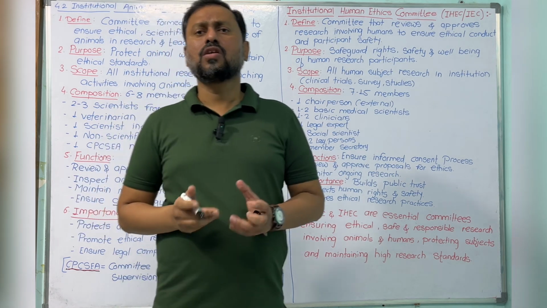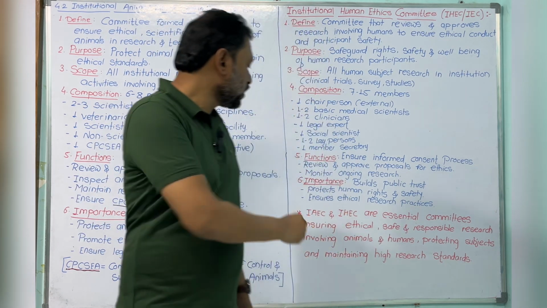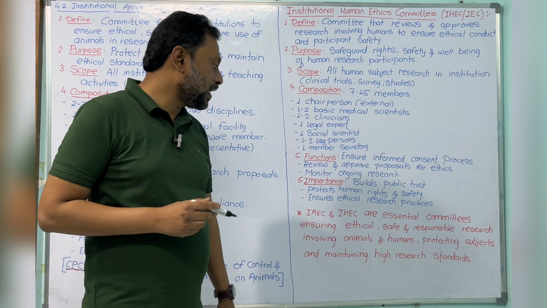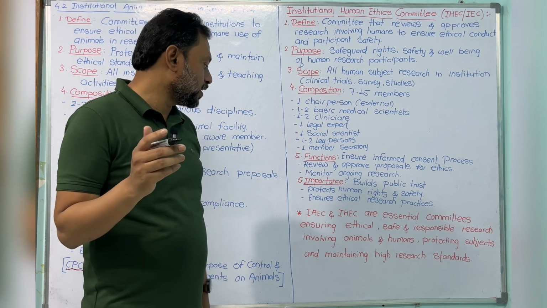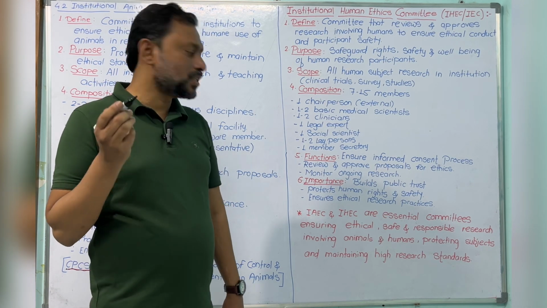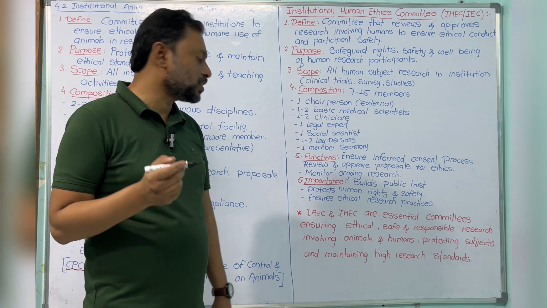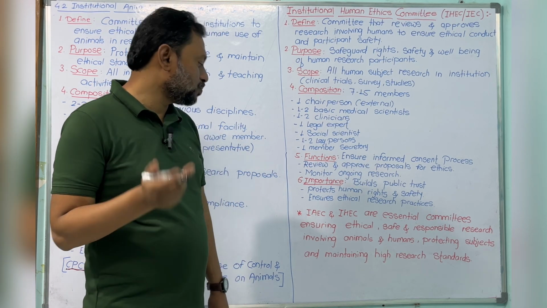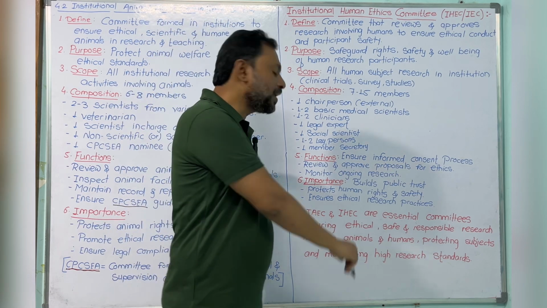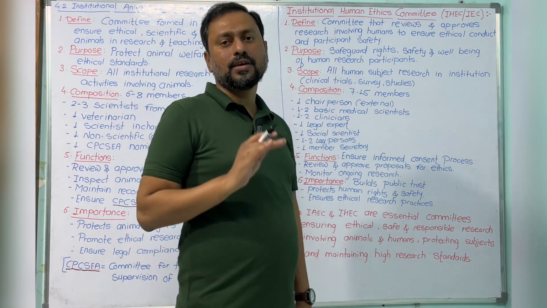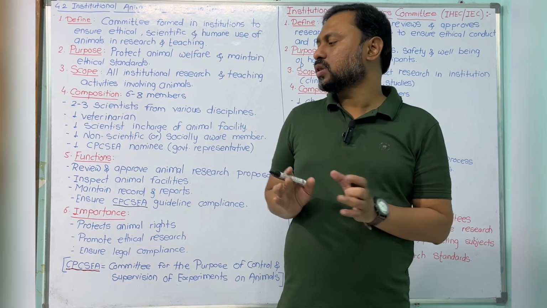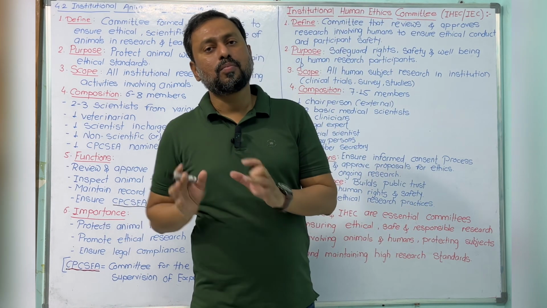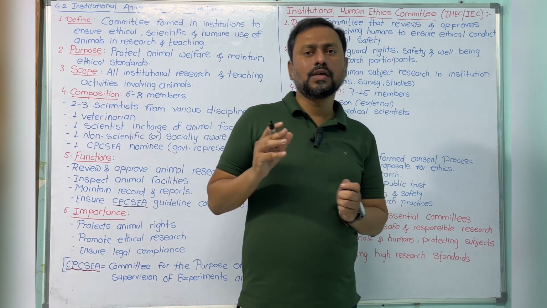Lastly, the conclusion or summary. The IAEC and IHEC are essential committees that ensure ethical, safe and responsible research involving animals and humans, protecting subjects and maintaining high research standards. These both committees are important while doing research.